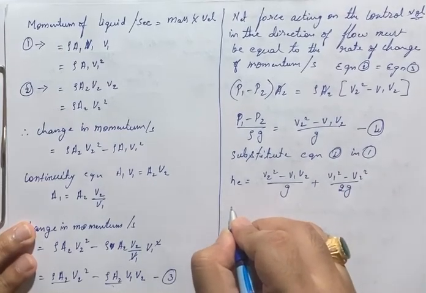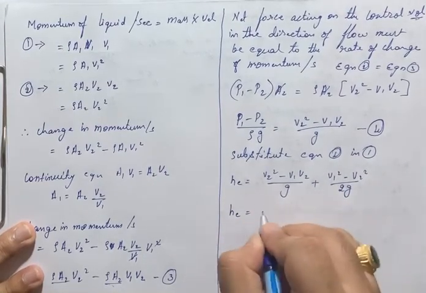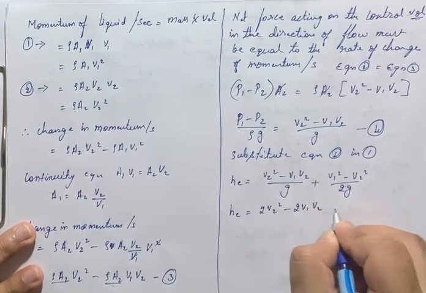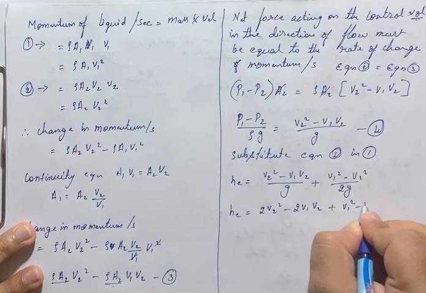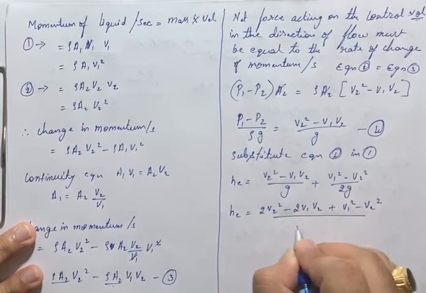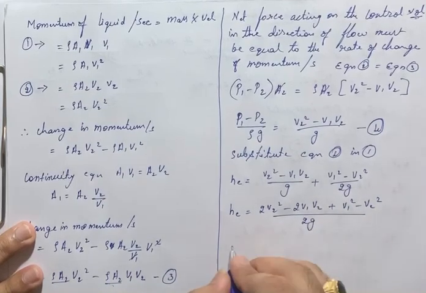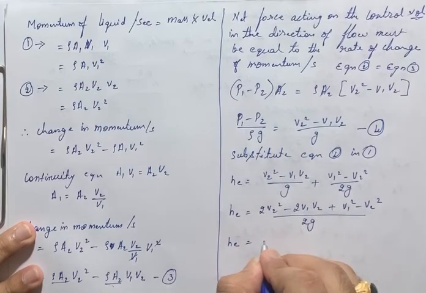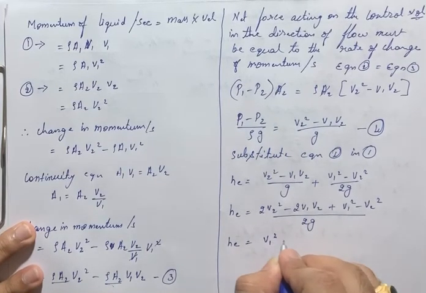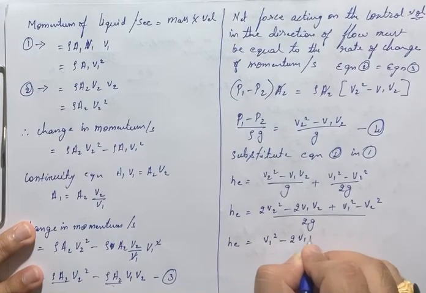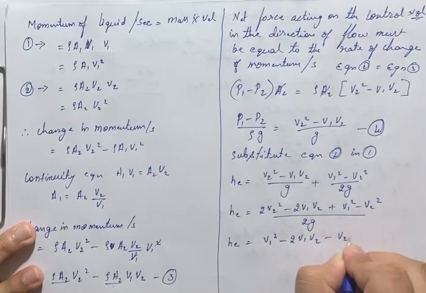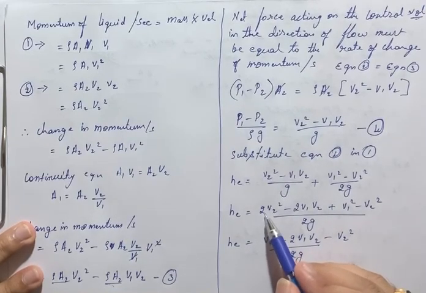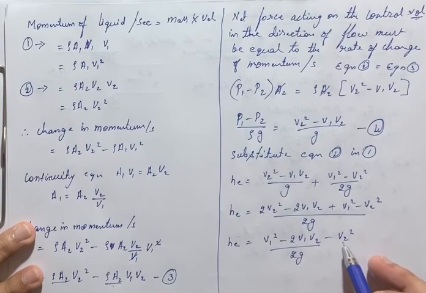Right. So this I will simplify. He is equal to (2 V2 square minus 2 V1 V2 plus V1 square minus V2 square) whole divided by 2g here. So 2 V2 square minus V2 square becomes only V2 square. So He becomes (V1 square minus 2 V1 V2 plus V2 square) whole divided by 2g.